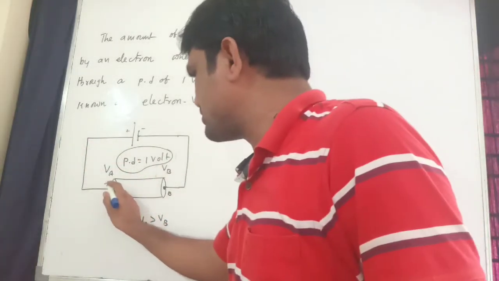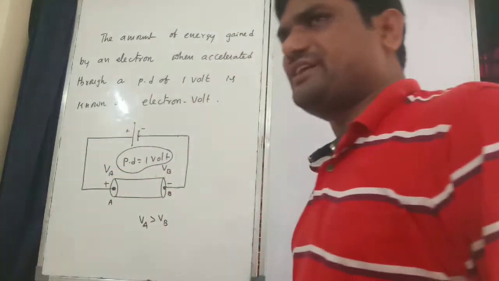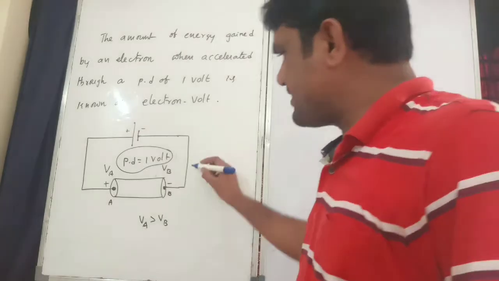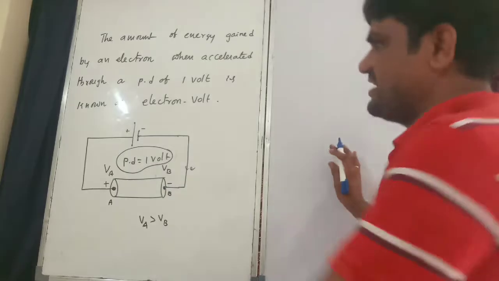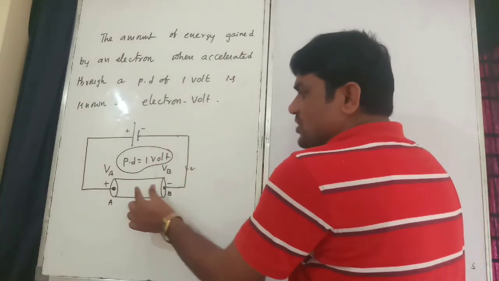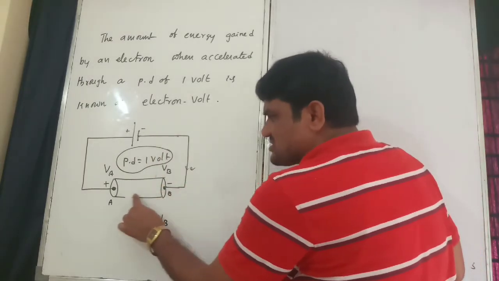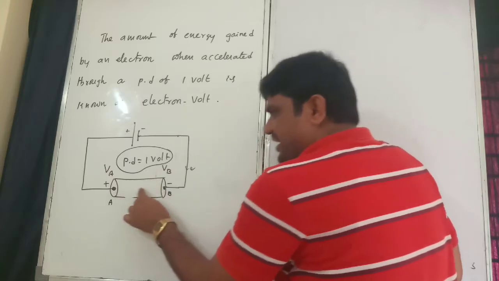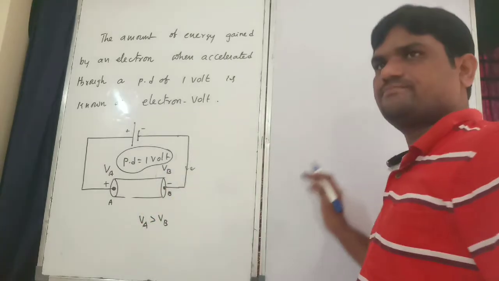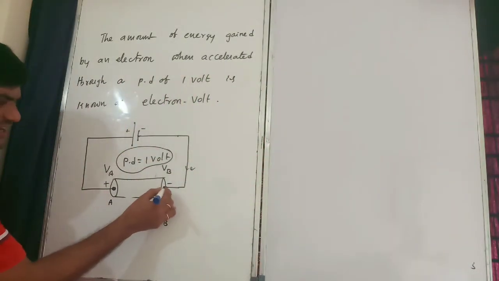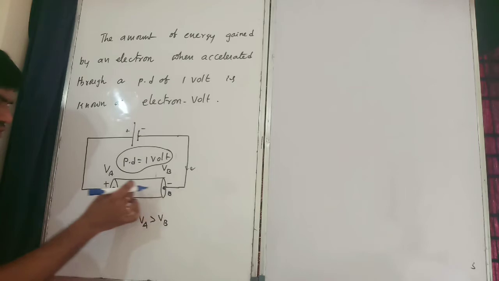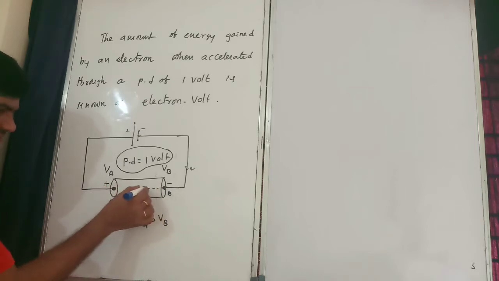This is the positive terminal, this is the negative terminal. When electrons reach this potential difference region, the electron enters here and goes from B to A in this direction.